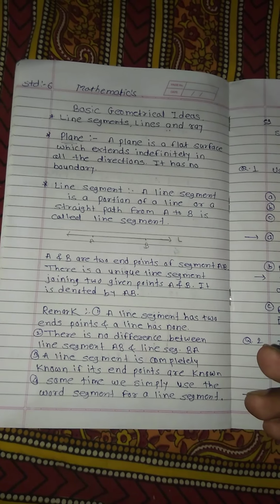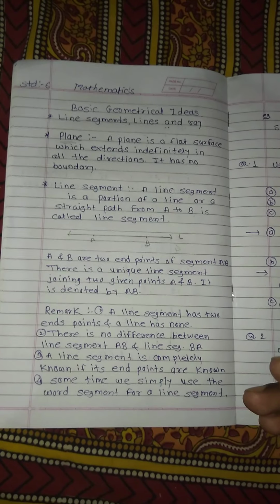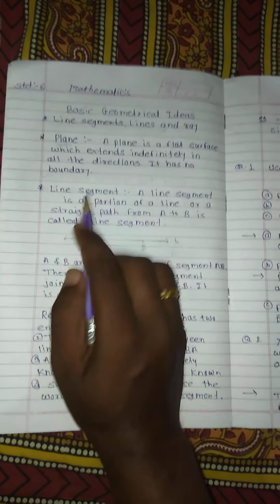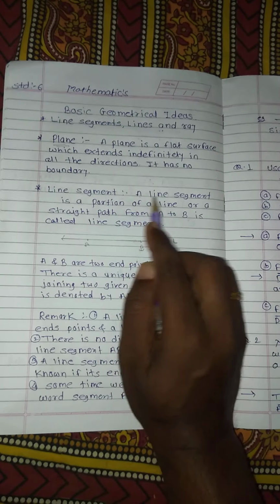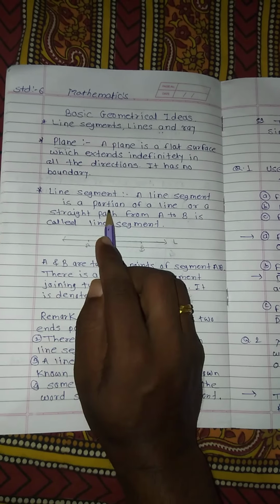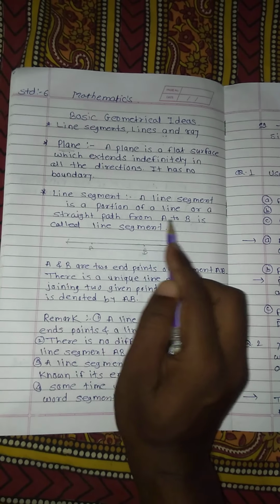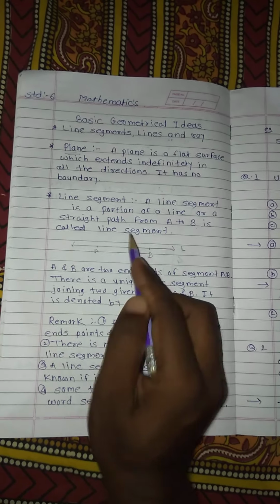Everyone knows from the fourth standard what is meant by the line segment, but we still have to discuss this part one more time. A line segment is a portion of a line, or a straight path from A to B is called a line segment.